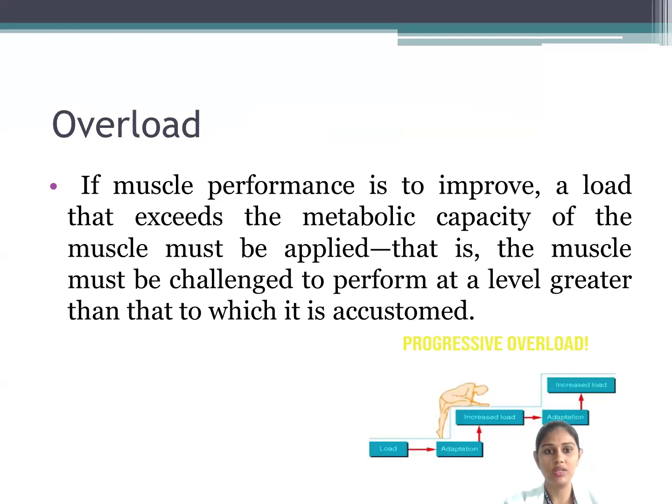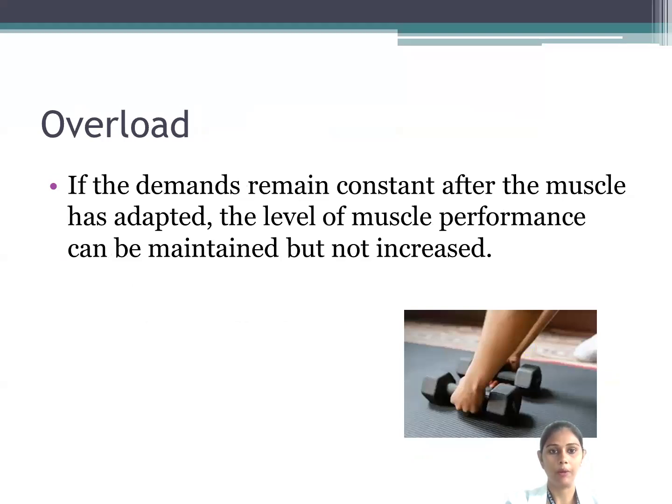This is basically what they call the progression of the overload. So this is important when we talk about strength training. If the muscle demand remains constant after the muscle has adapted, then the level of muscle performance can be maintained, but it will not increase. So that's why, whenever we talk about an increase in the strength of the muscle, the load needs to be increased gradually. If we are gradually increasing the load, that means the principle of overload is working, so we are increasing the strength of the muscle.